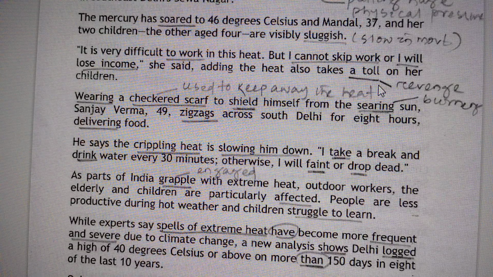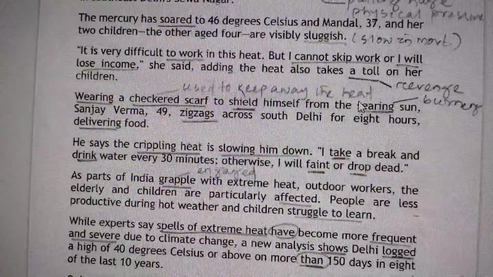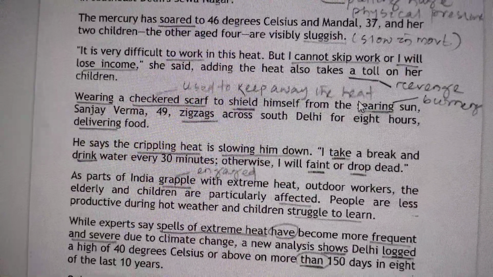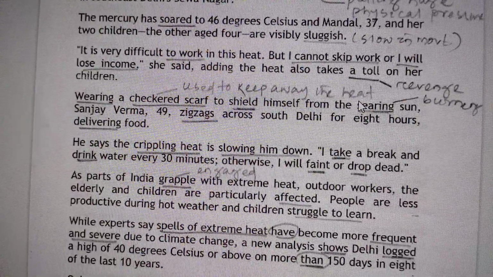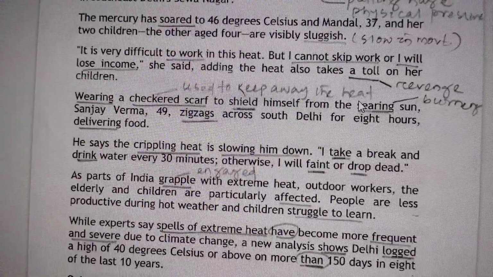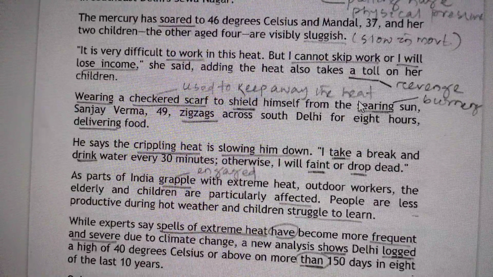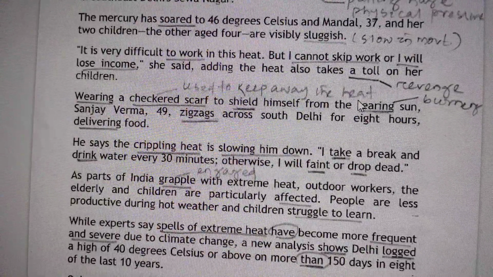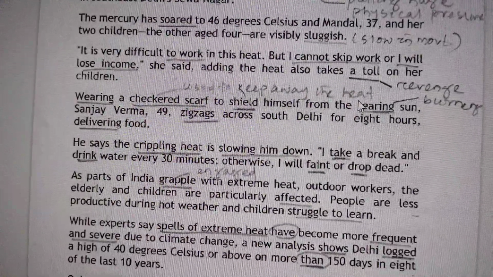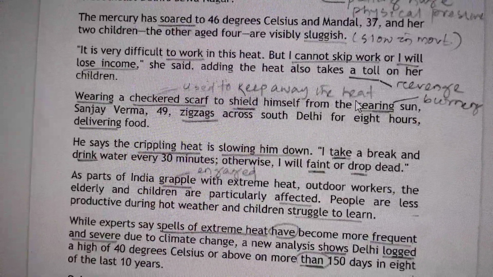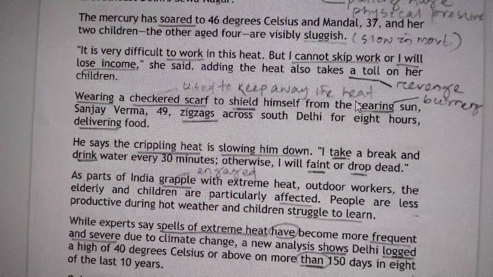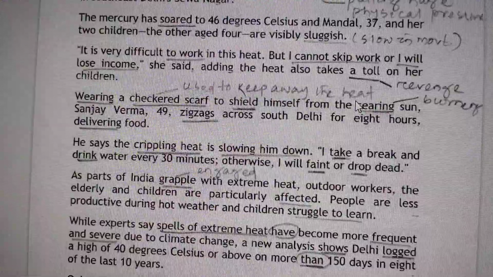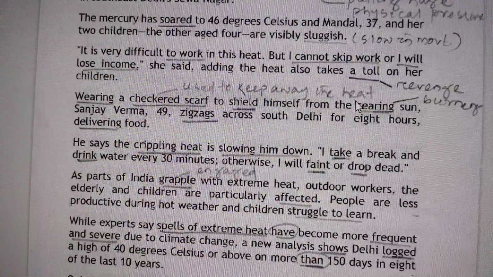So we need to understand. We need to apply our common sense to understand what the meaning is. Sometimes these synonyms, antonyms are asked in examinations. So once we go through a newspaper heavily every day, 1 hour, 2 hours, we will be habituated with these words, and we can immediately find the answer if we are in the habit of reading an English paper for 1 or 2 hours every day.